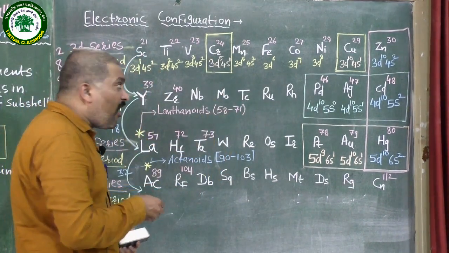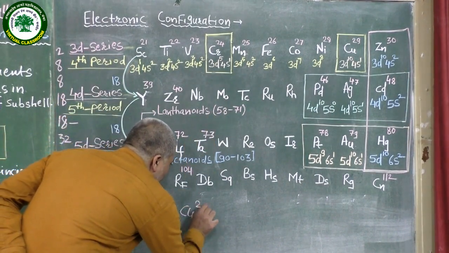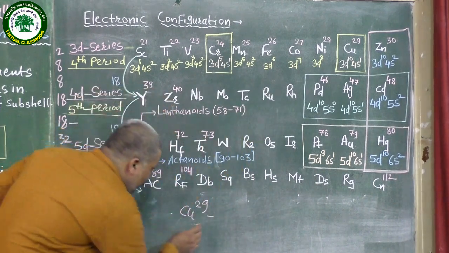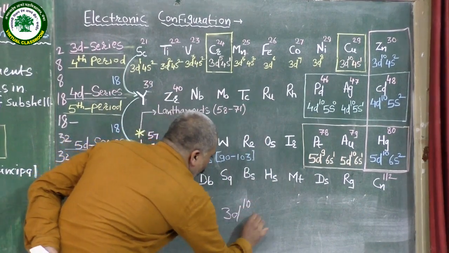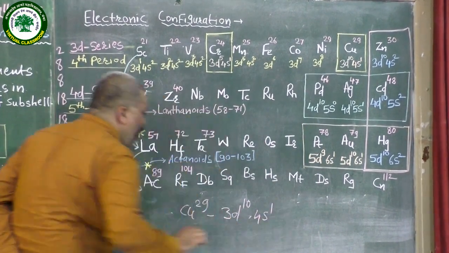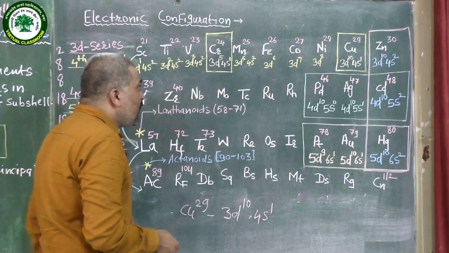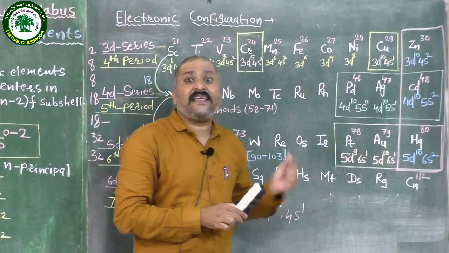Let us see. Copper has atomic number 29. The electronic configuration is 3d10 4s1. What happened? We know that +2 is the common oxidation state of the 3d series.